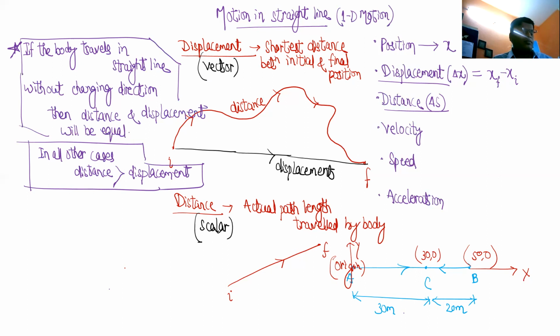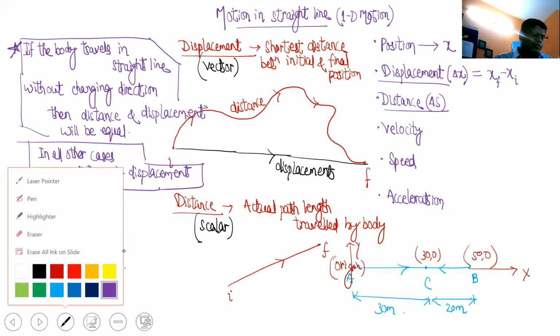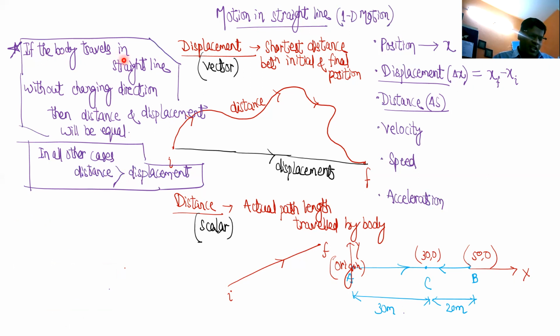समझे? Yes, sir. Okay, now you see, if you can tell this much, if the body is traveling without changing direction, then it's sufficient. If the body is traveling without changing direction, of course it is going in a straight line, because if it goes out of a straight line, that means it has changed direction.